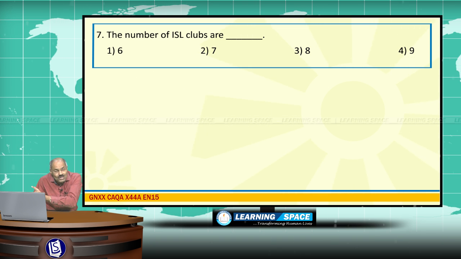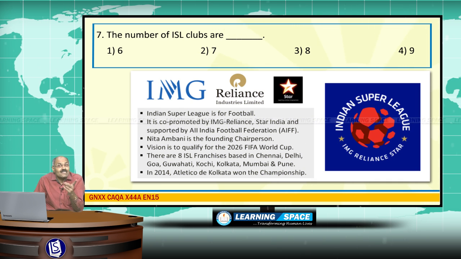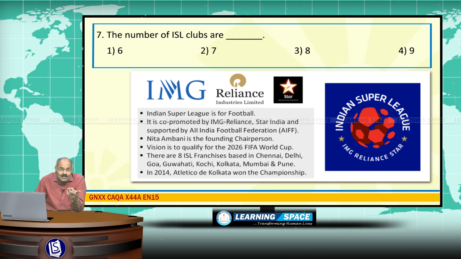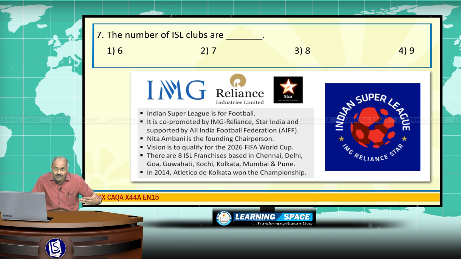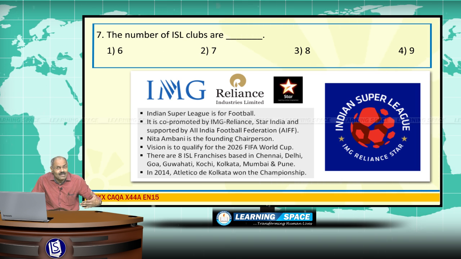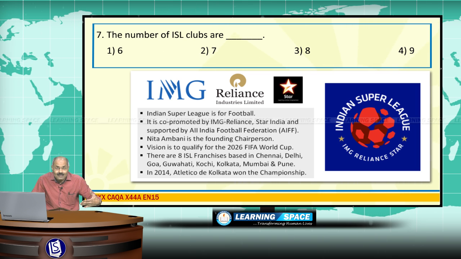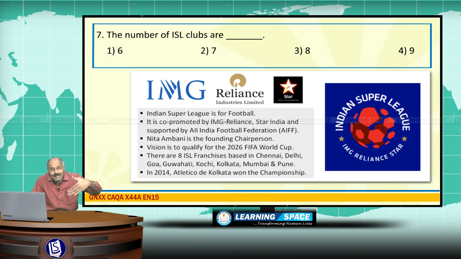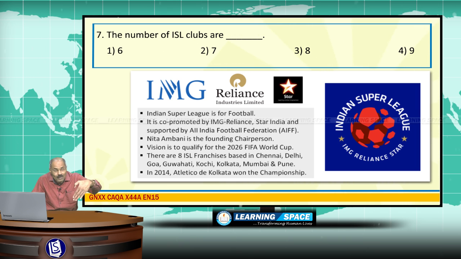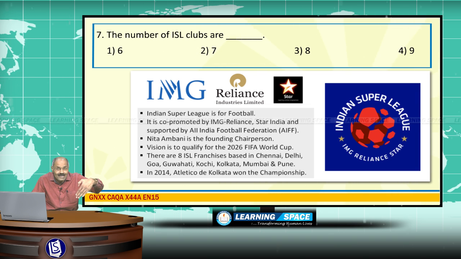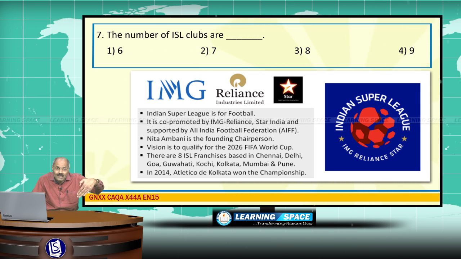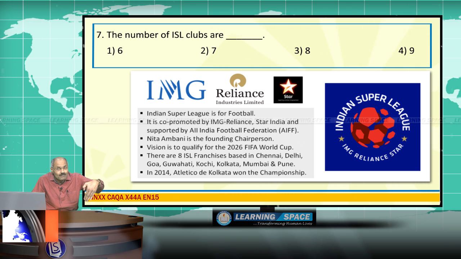IPL is for cricket and ISL is for football. ISL was started in the year 2013. The idea emanated in the year 2013, that is Indian Super League. ISL means Indian Super League. It is the league for football, and it is the initiative of IMG.